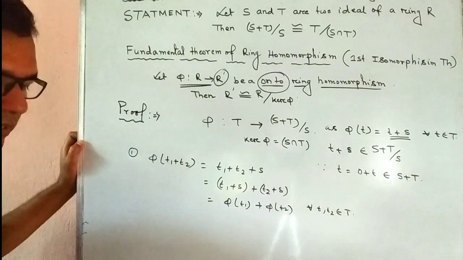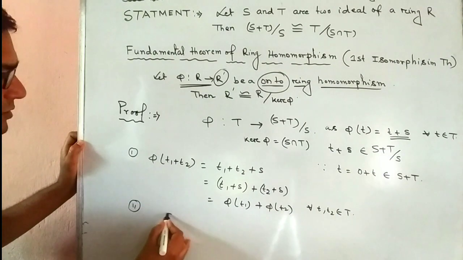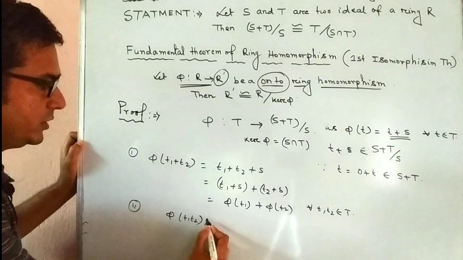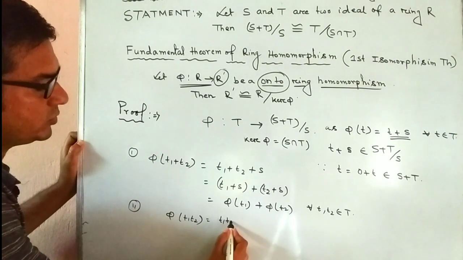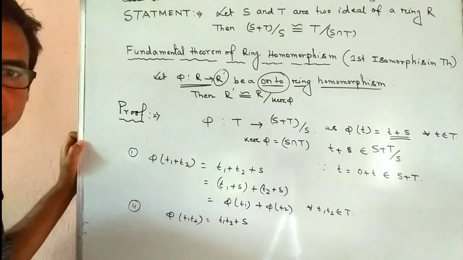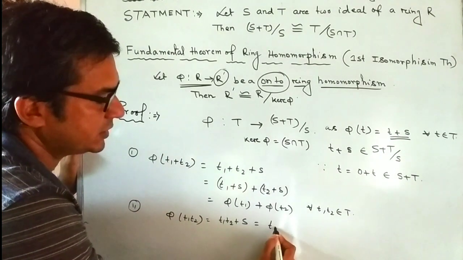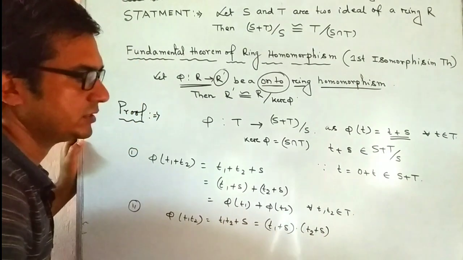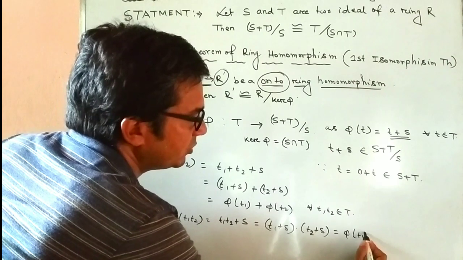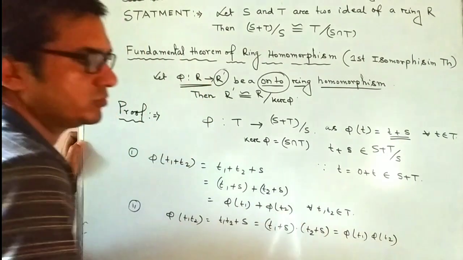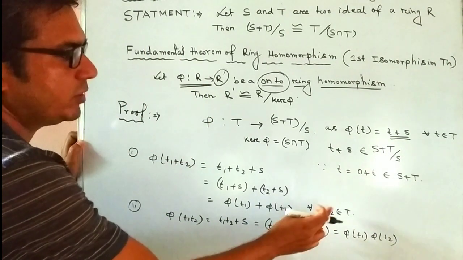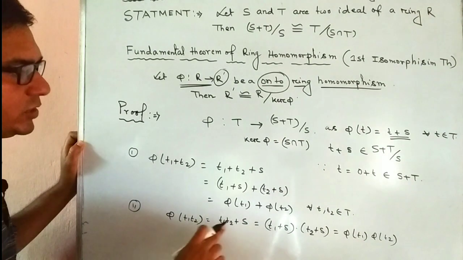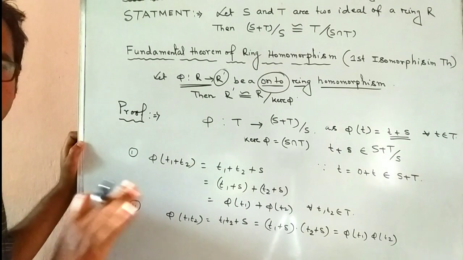Now the second property: phi of T1 T2 equals T1 T2 plus S, and this is T1 plus S into T2 plus S, that is phi of T1 into phi of T2, for all T1, T2 belonging to T. This is the second property of a ring homomorphism.